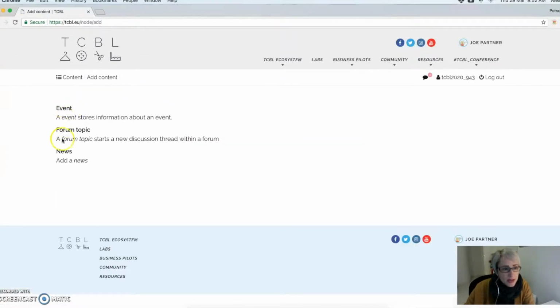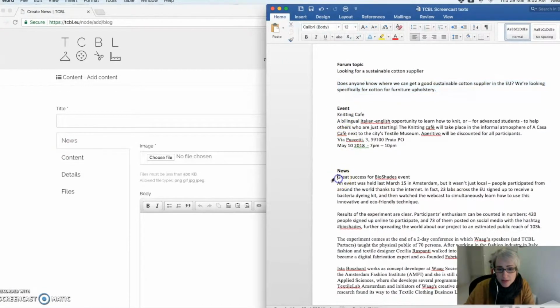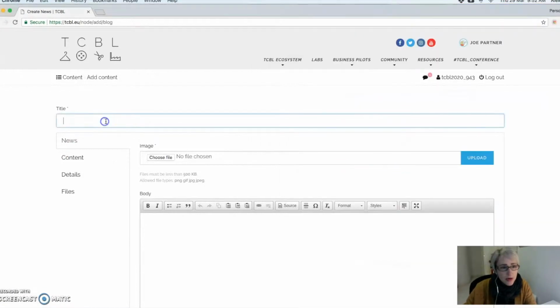I'm going to go to Add Content, and it's going to give me these three options: event, forum, and news. Here's news, and here's my file over here. I'm going to write a quick report of what happened at the BioShades event, and I definitely need an image. This is obligatory. The file can't be very big, so it's got to be under 500 kilobytes, half a megabyte. But most photographs or JPEGs taken with your camera should be smaller than this.